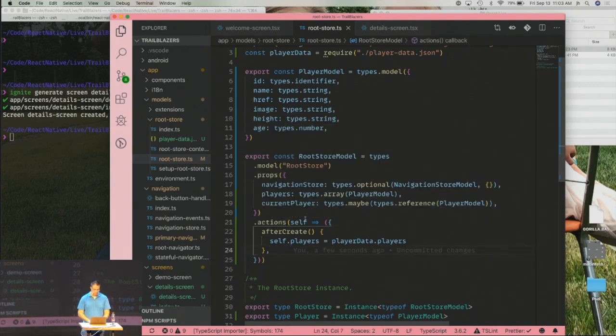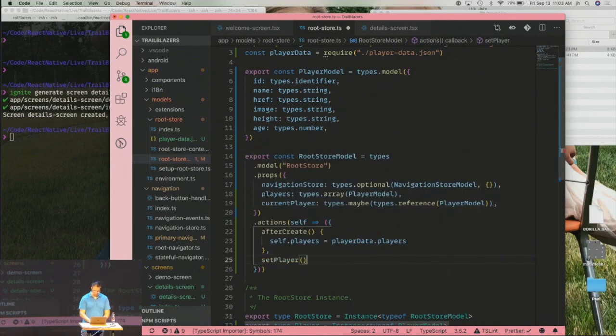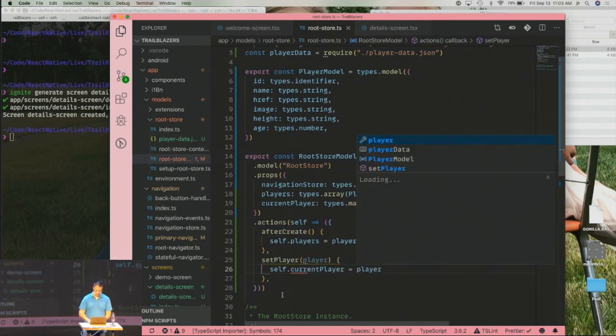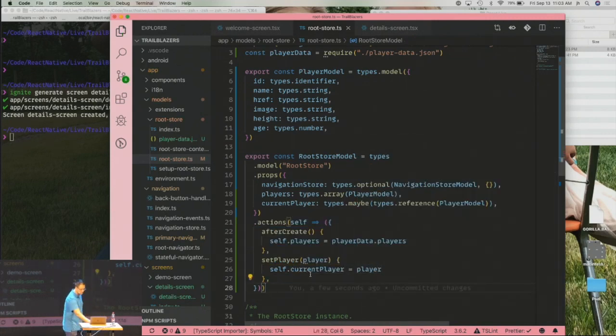But we also need to be able to set what player. So I'm going to say set player here, and we need to take a player and self.current player equals player. So this is a custom action, and if you're used to Redux, it's sort of like an action and a reducer kind of put together into one thing, and it's really simple. You can only mutate a store or a model within an action. That's one of the beauties of MobX State Tree. And this gives you a really cool place to do it.